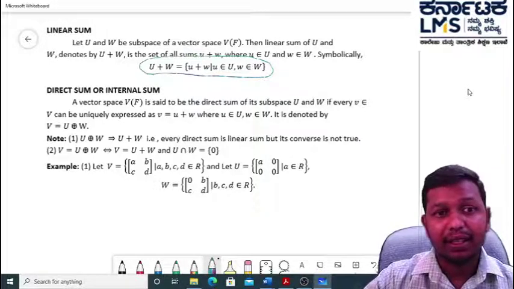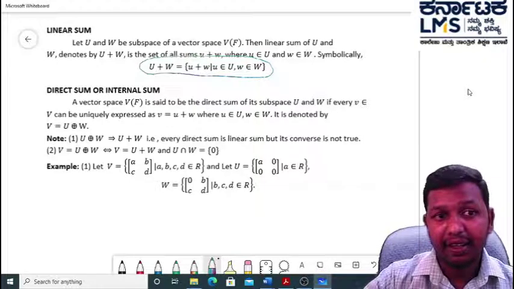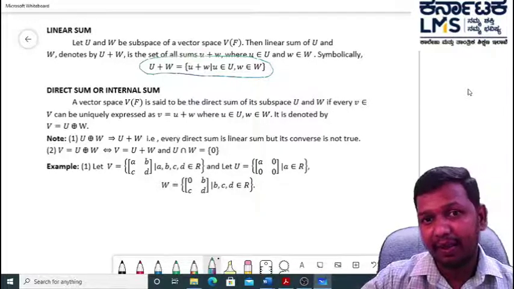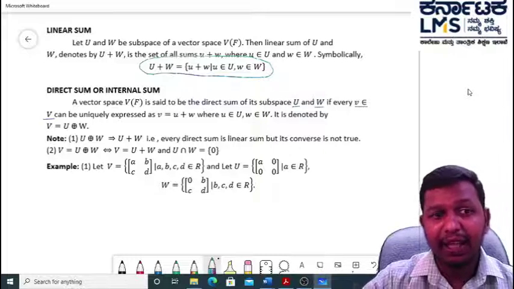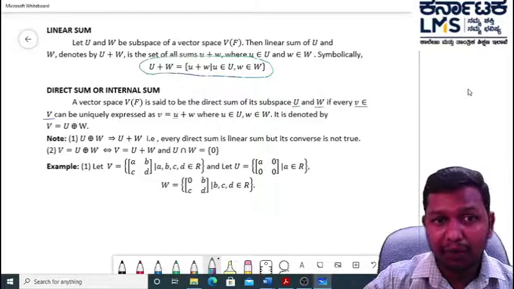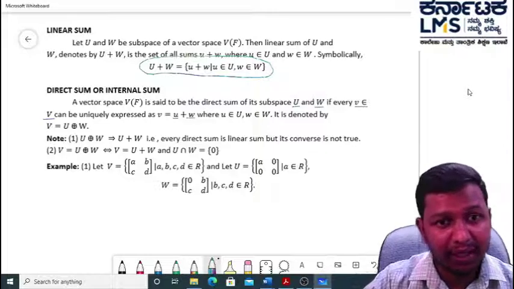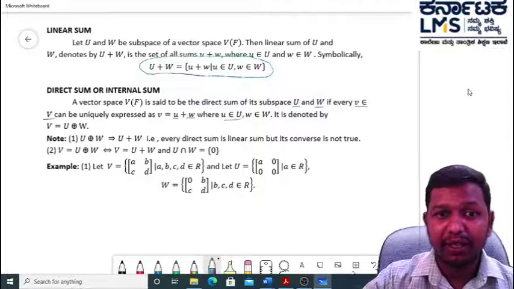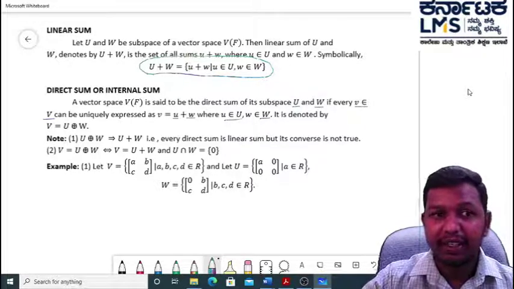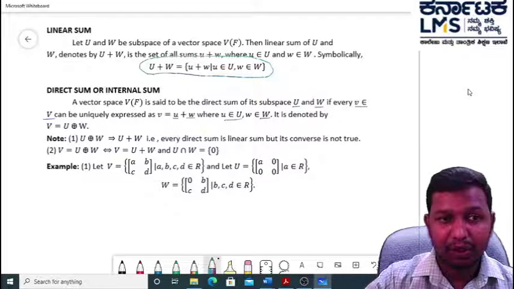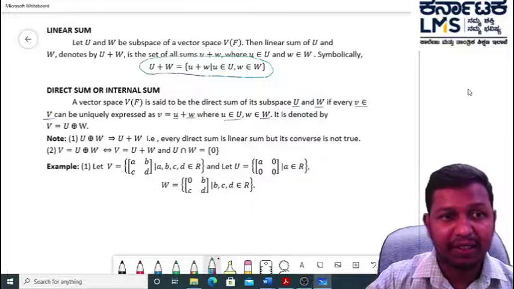Next, the direct sum is also called the internal sum. It is defined as: a vector space V over F is said to be the direct sum of its subspaces U and W if every element of vector space capital V can be uniquely expressed as the sum of u and w, where small u is chosen from capital U and small w is chosen from subspace capital W. It is denoted as V is equal to U direct sum W, where the circled plus is used to represent the direct sum.